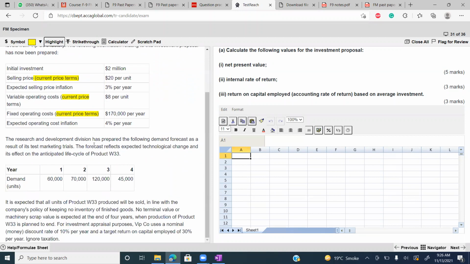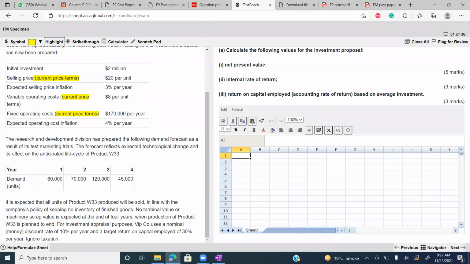The R&D division has prepared the following demand forecast as a result of its test marketing trial. The forecasts reflect expected technological change and its effect on the anticipated life cycle. So number of units are given 60, 70, 120, and 45. It is expected that all units of product produced will be sold in line with the company policy of keeping no inventory of finished goods. No terminal value or machinery scrap value is expected at the end of the 4 years when production of product W33 is planned to end.